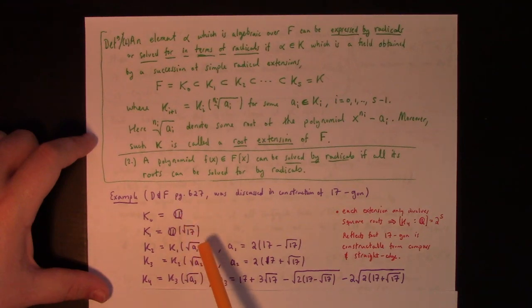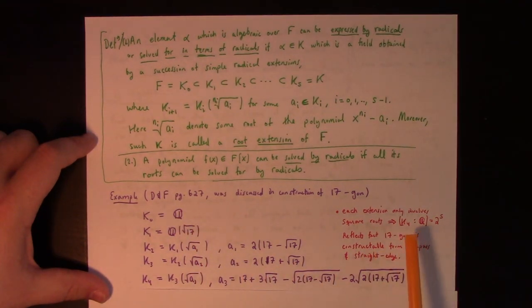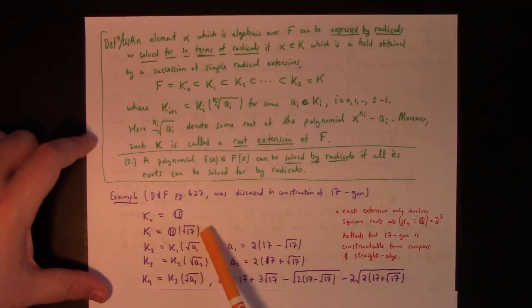So each one of these extensions has degree 2, which means in total, I guess this is a degree. We count 1. That's 2. 2, 2, 2. So what is that? That's degree 2, degree 4, degree 8, degree, I think this is degree 16 over the rationals.